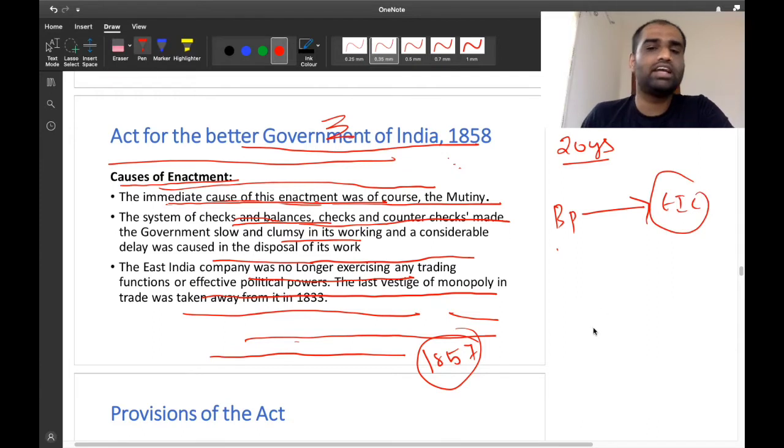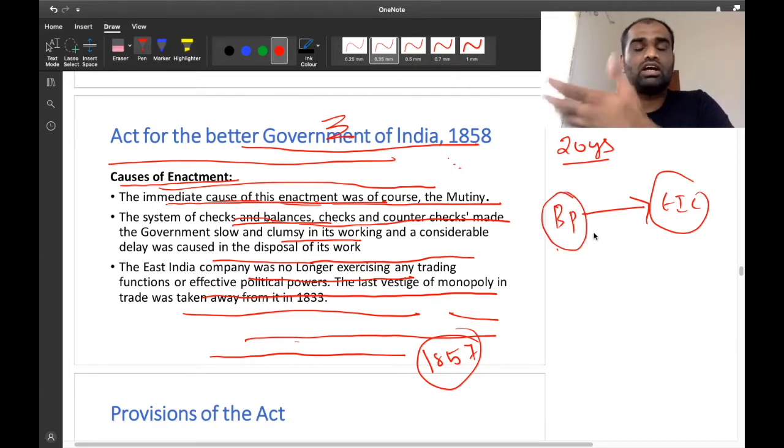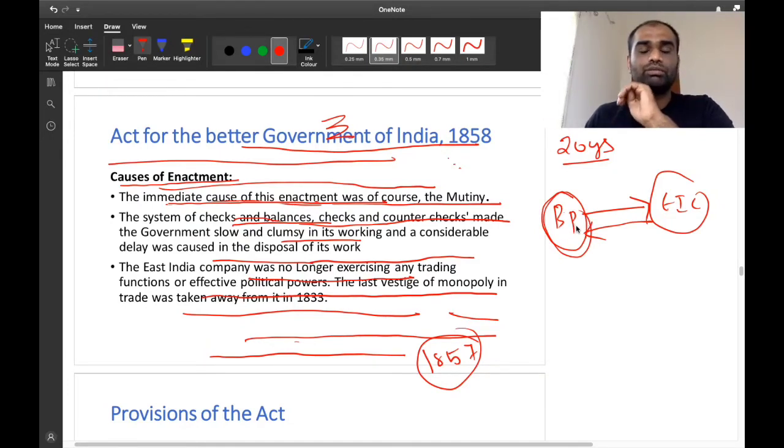Any major action taken by the East India Company had to be approved by the British Parliament. So it took a lot of time to take any meaningful decision. So it made the administration of India very slow as well as laborious.